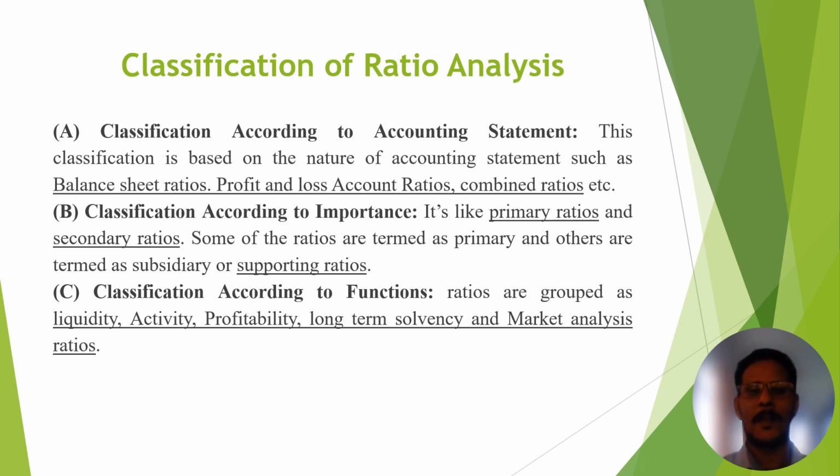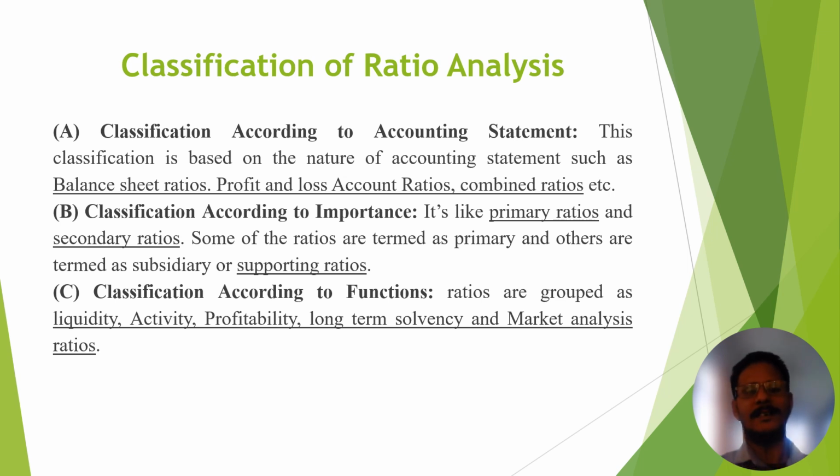Then we have another classification, according to importance. If we take it according to importance, then primary ratio, secondary ratio, also known as primary ratio, supporting ratio, subsidiary ratio. This is according to importance.